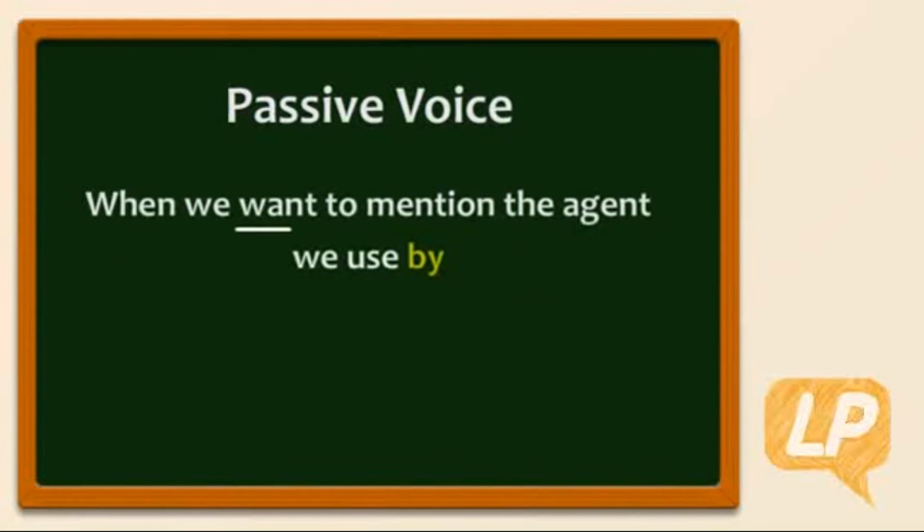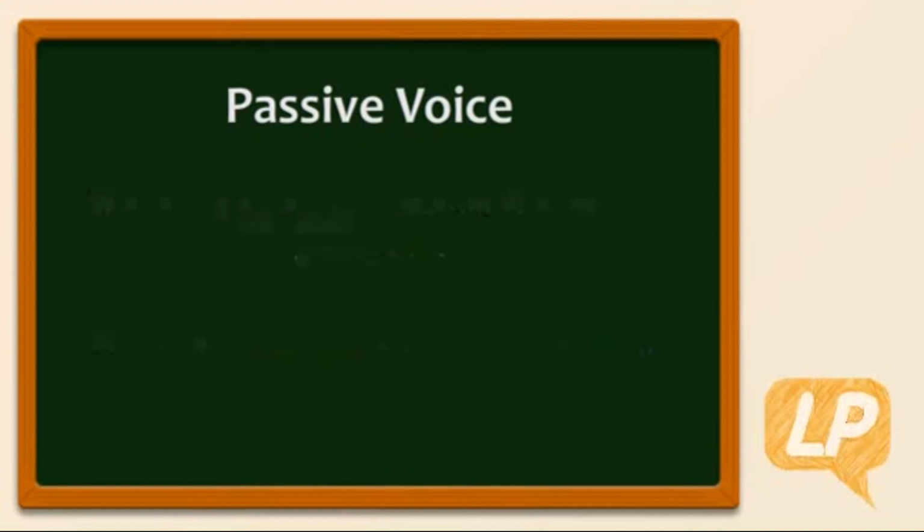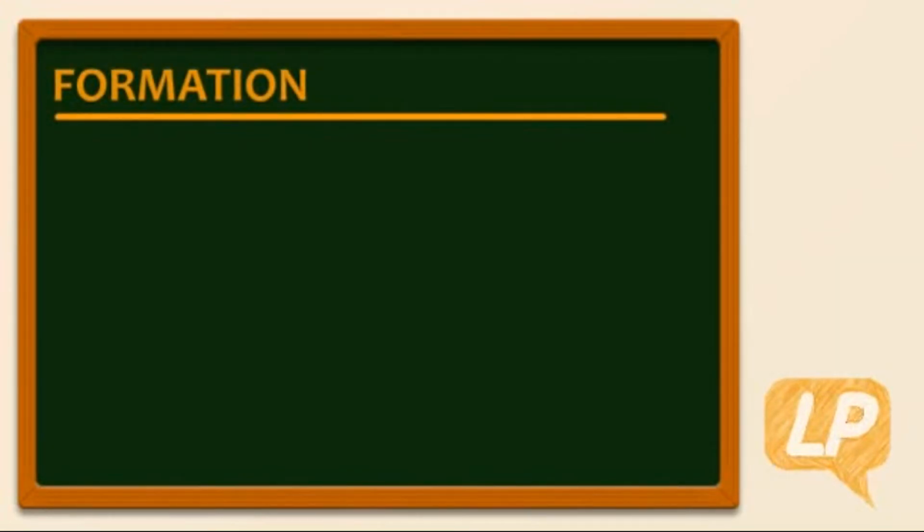When we do want to mention the agent who performs the action, we use by. For example, the thief was arrested by the new detective. We want to specify who arrested the thief. So let's take a look at how we form the passive.